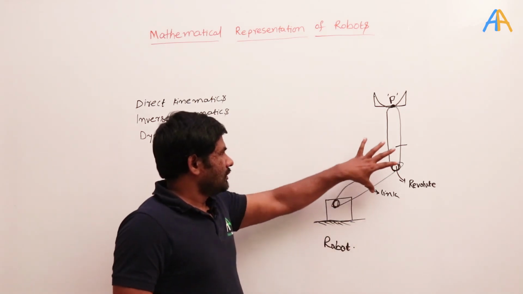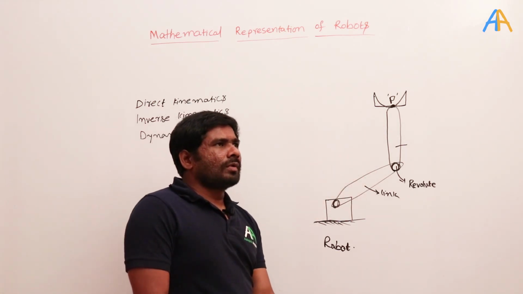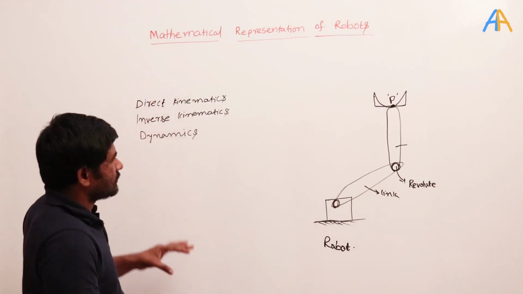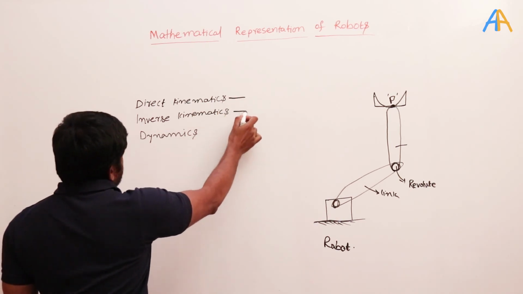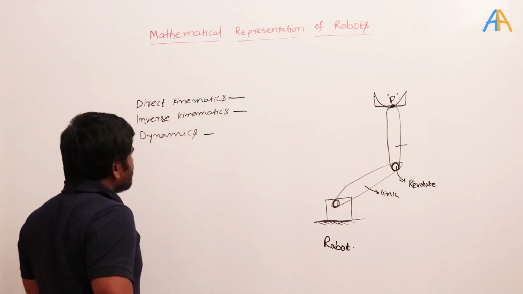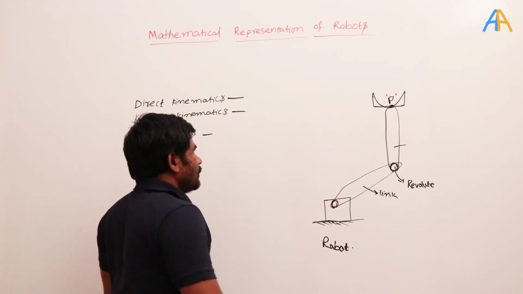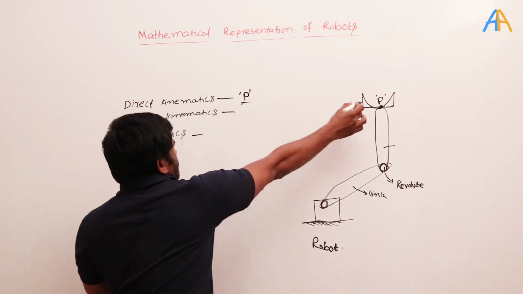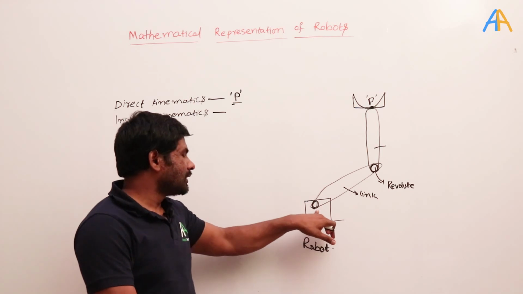So this is the robot, and in this robotics subject we are going to see direct kinematics, inverse kinematics, and dynamics. In direct kinematics, what is going to happen? We will find the position P of the end effector for the given link lengths and the joint variables.